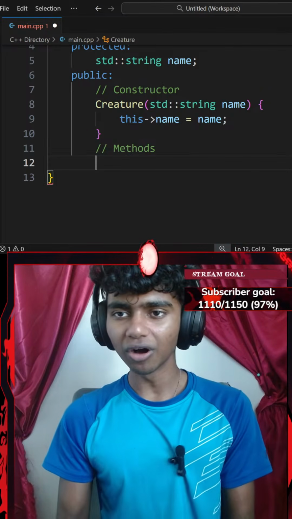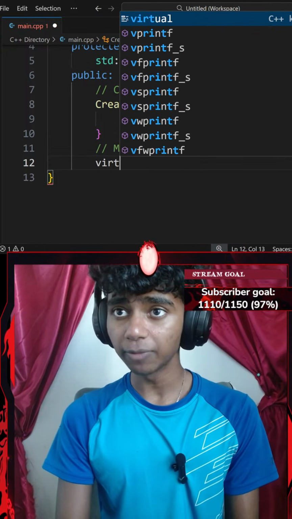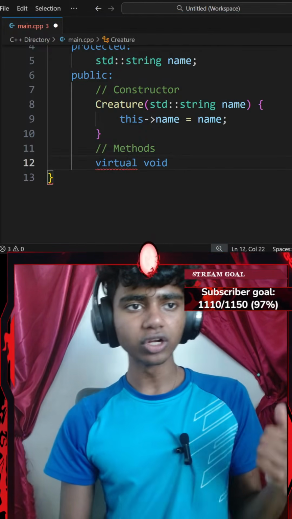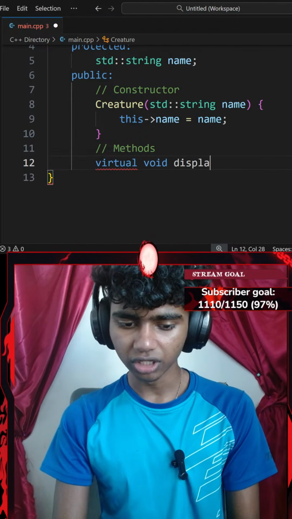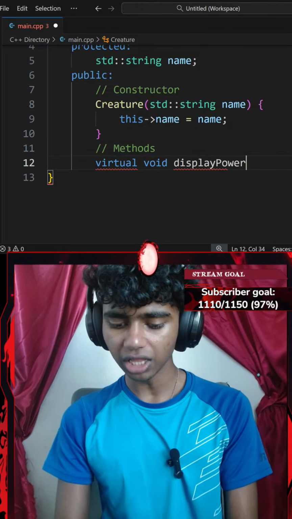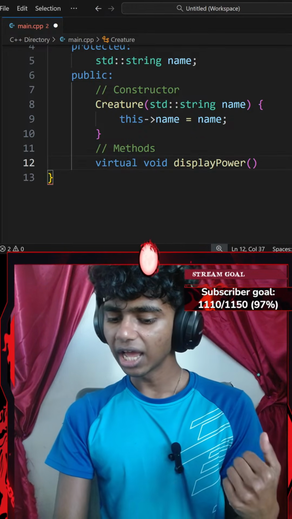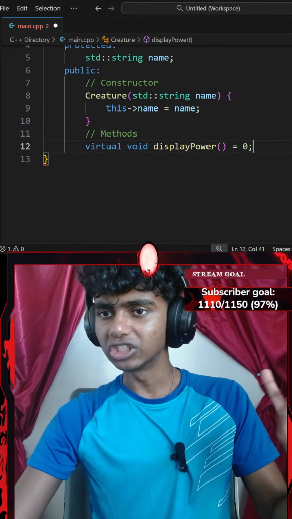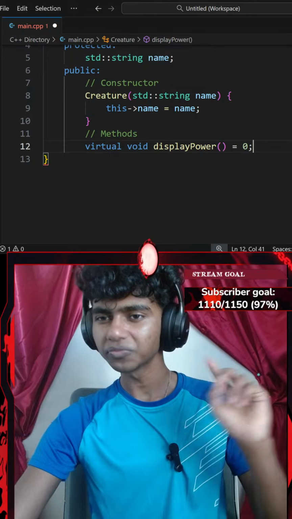Okay, that's it. I'm going to go ahead and create a pure virtual method. So a pure virtual void method called something like displayPower. So I'll go with displayPower, and then I'll add a pair of parentheses, which is going to be equal to 0. There we go, ending with a semicolon. So this is a pure virtual function.